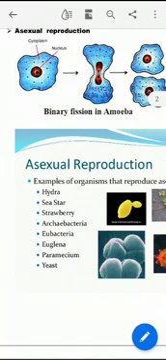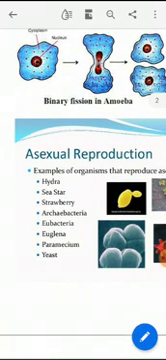Here you can see the organisms that reproduce asexually: Hydra, sea star, strawberry, Archaebacteria, Eubacteria, Euglena, Paramecium, and yeast are common among them.